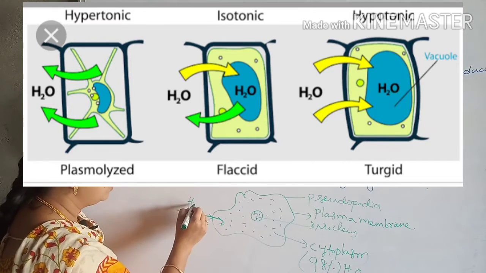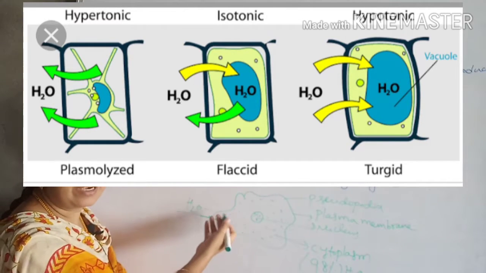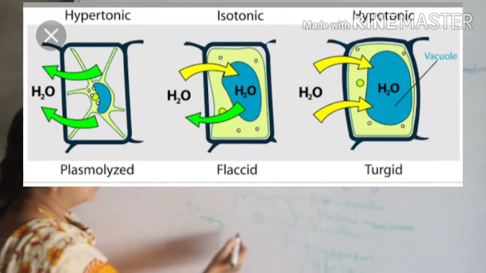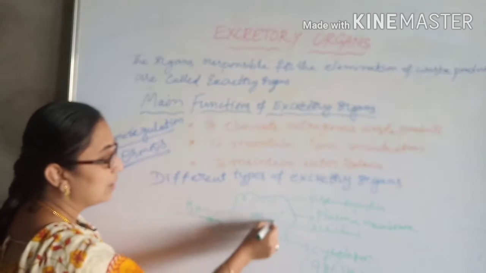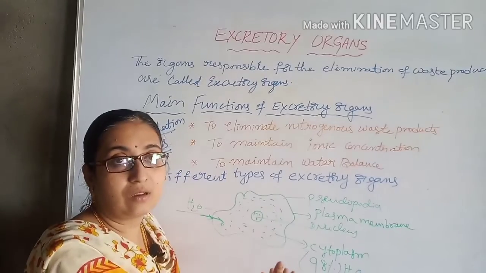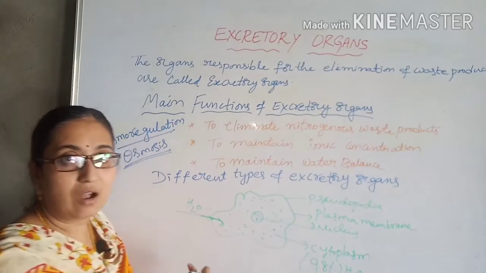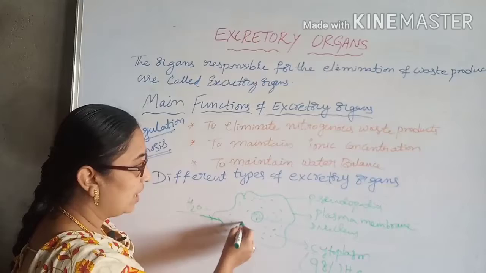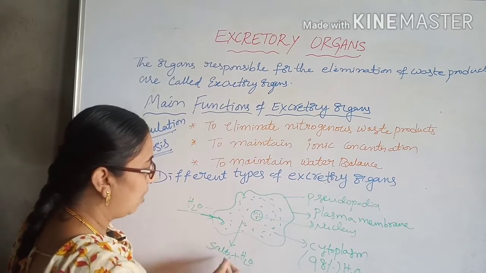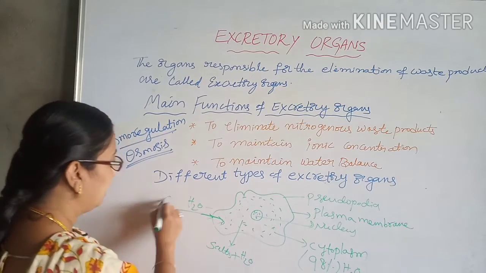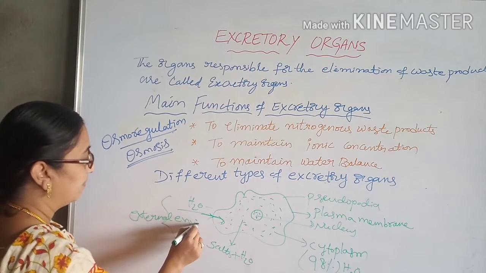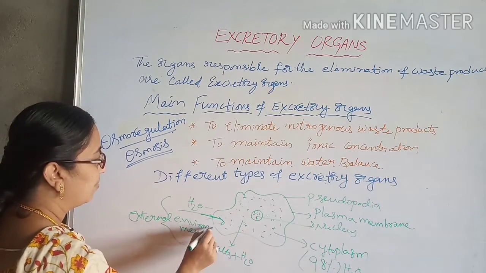From the water, the salts and other materials enter inside the cell, which is useful for performing the metabolic functions of the cell, and the excess salts and water is sent outside into the external environment from the cell.